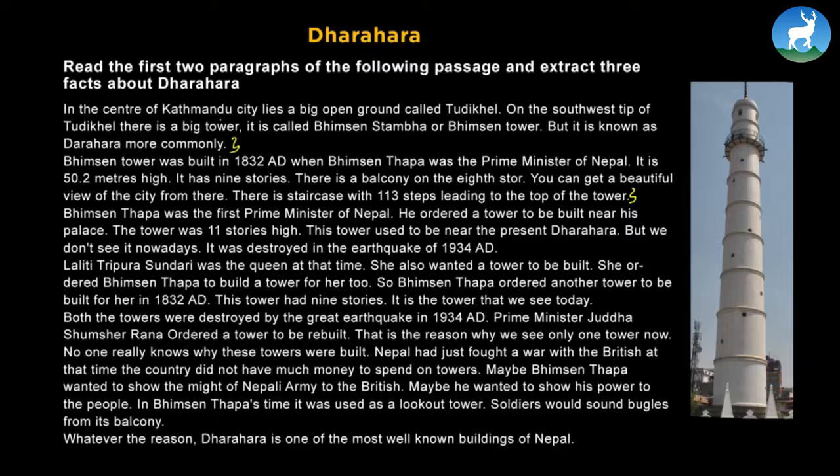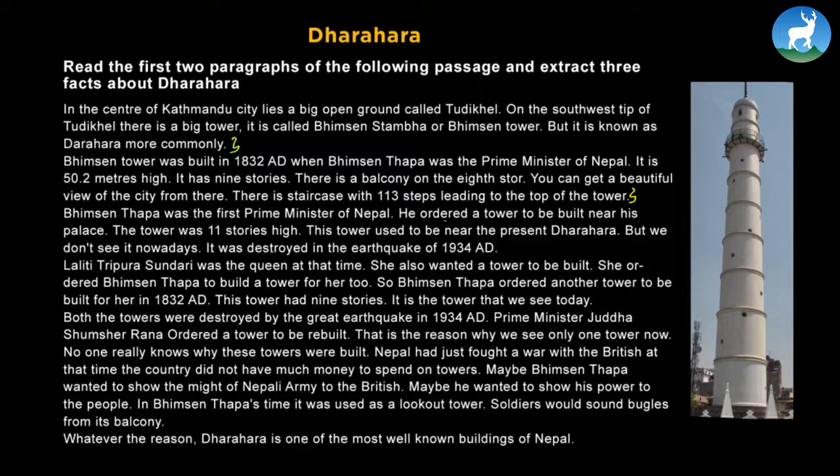But first, let's read. In the center of Kathmandu city lies a big open ground called Tundikhel. On the southwest tip of Tundikhel, there's a big tower. It is called Bhimsen Stamba or Bhimsen Tower, but it is known as Dharara more commonly. Bhimsen Tower was built in 1832 AD when Bhimsen Thapa was the Prime Minister of Nepal. It is 50.2 meters high. It has 9 stories. There's a balcony on the 8th story. You can get a beautiful view of the city from there. There's a staircase with 113 steps leading to the top of the tower.